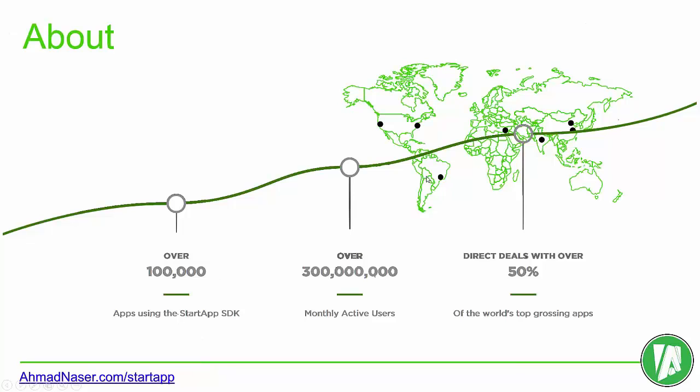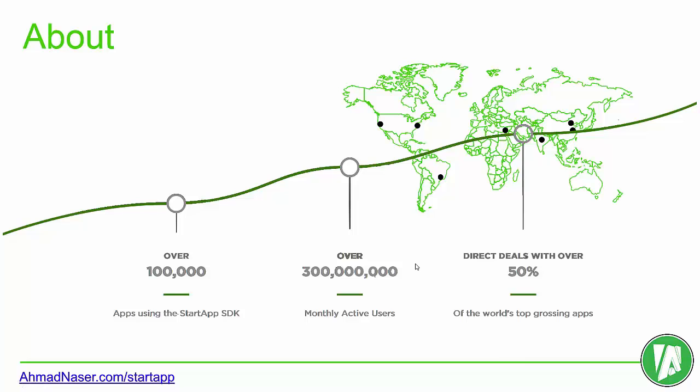About the Startapp framework, or Startapp monetization, they have over 100,000 apps that are using the Startapp SDK, over 300 million monthly active users. So just keep looking at this number, 300 million monthly active users.